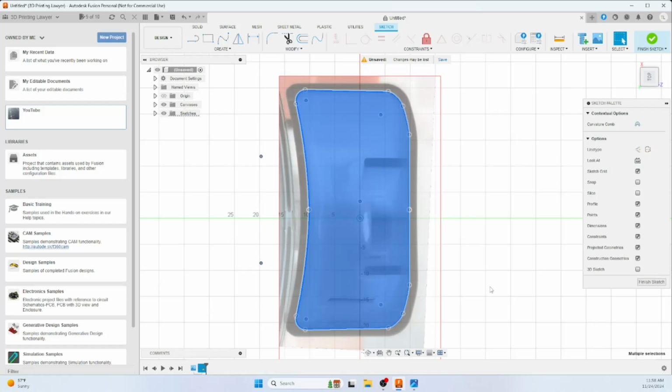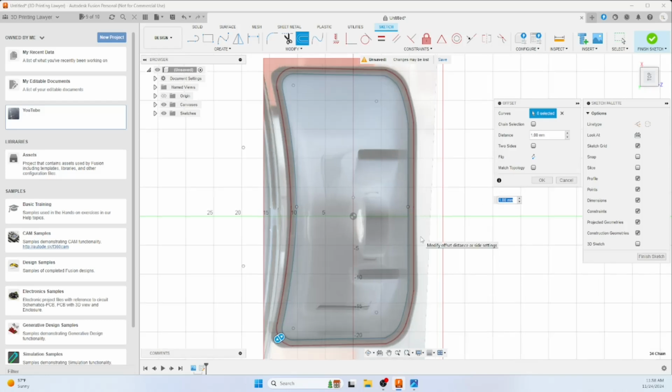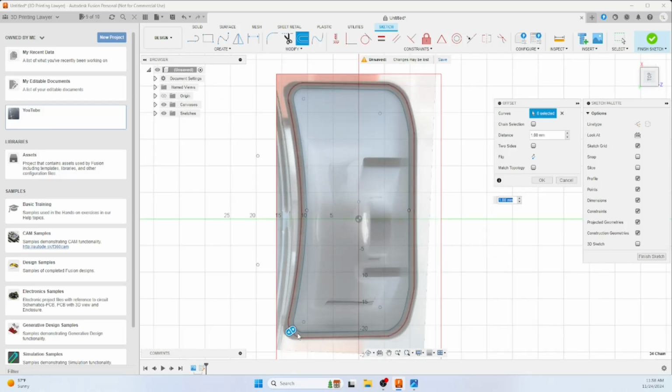So we're going to use the offset tool right here, and this is the slider for that. We want to go in probably about, no, half a millimeter. So do -0.5.